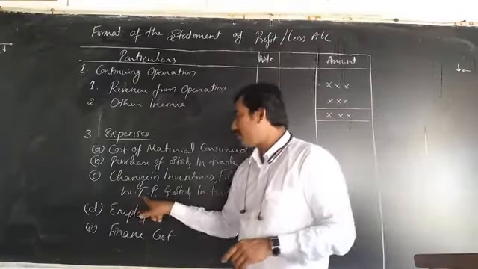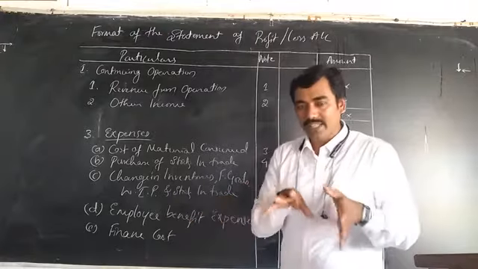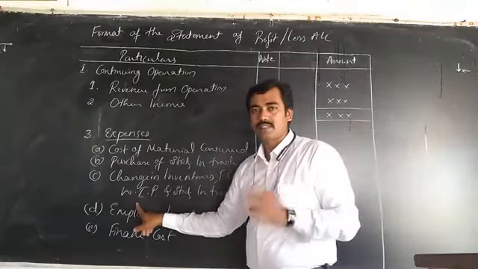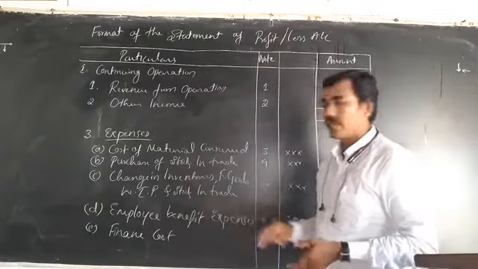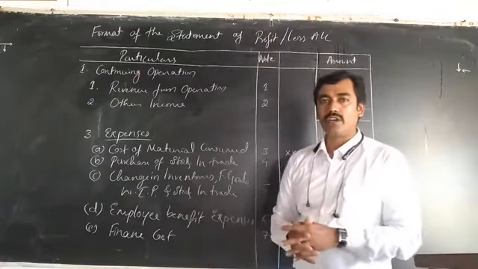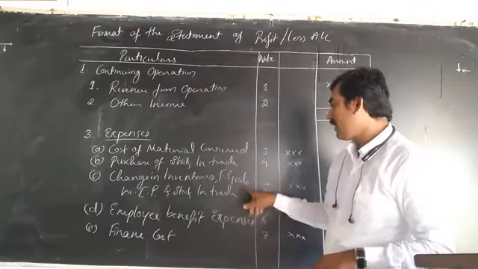So work in progress means the work is going on and is not completed. Some expenses arise at those particular times. Then stock in trade: what are the stocks in trade utilized in manufacturing? Those are all the expenses.